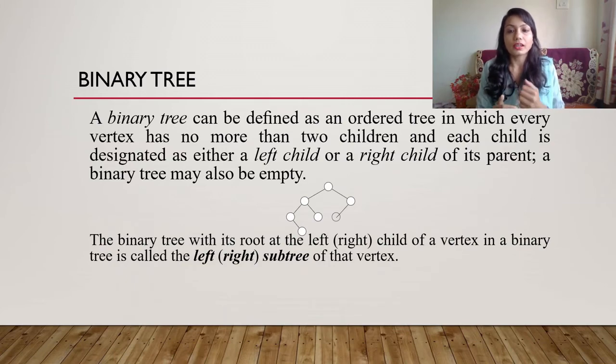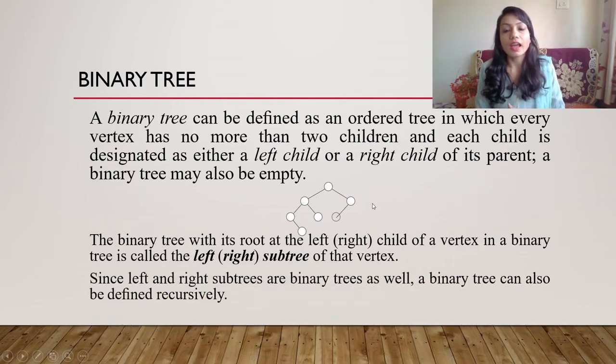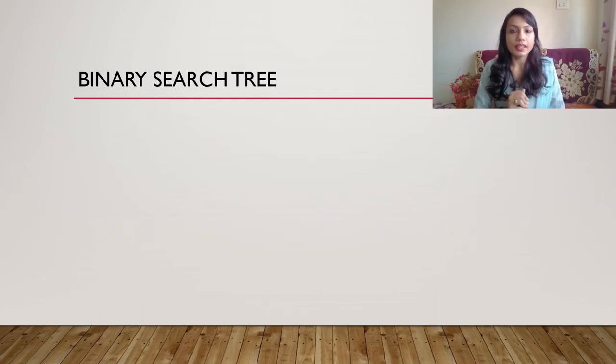The tree with its root at the left child of a vertex in a binary tree is called the left subtree, and in the same way the right subtree. That is, this is your root, this side is the left subtree, and this is the right subtree. And since the left and right subtrees are binary trees as well, you can define a binary tree recursively in your program. Next comes the binary search tree.